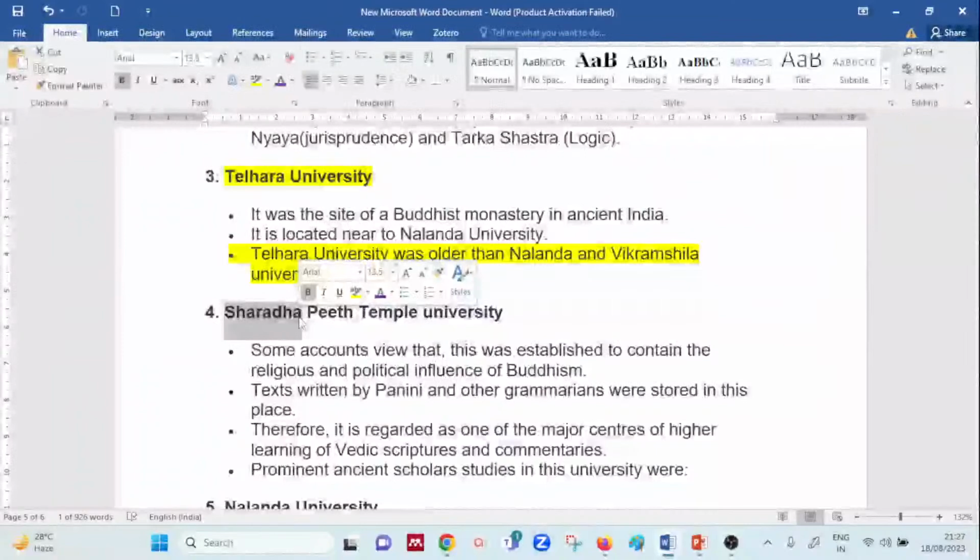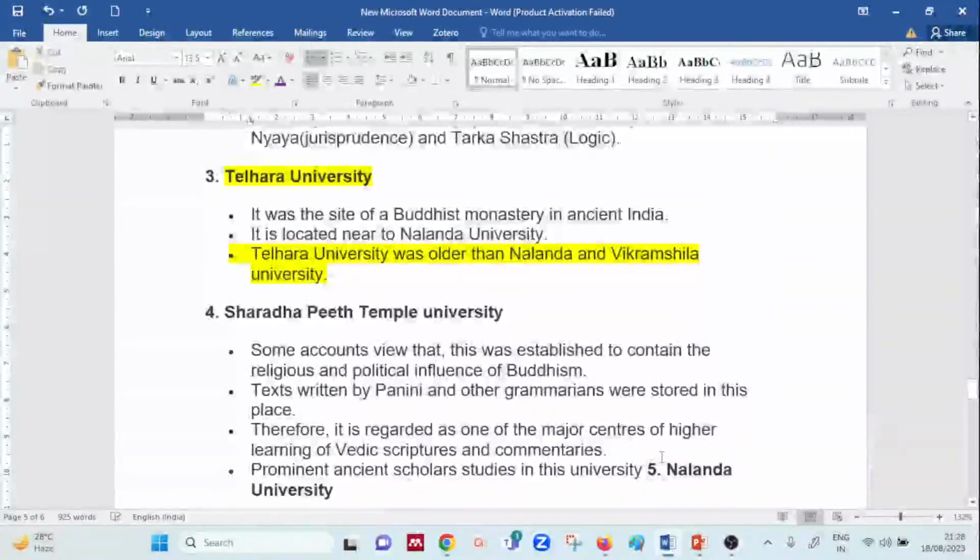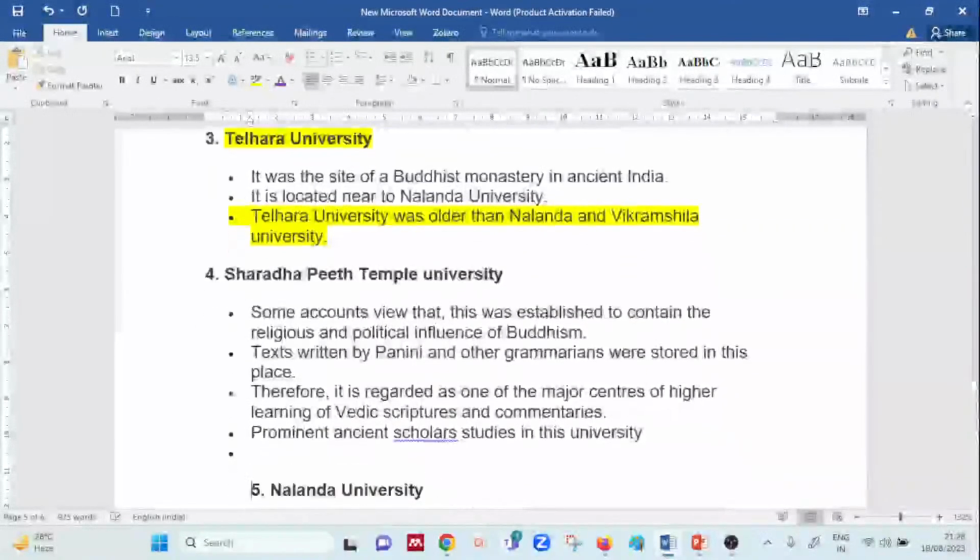Very prominent ancient scholars studied in this university, for example Chinese scholars. There are many, so I didn't write the names here because it was a long list. Just remember this much, it is enough for you, right?